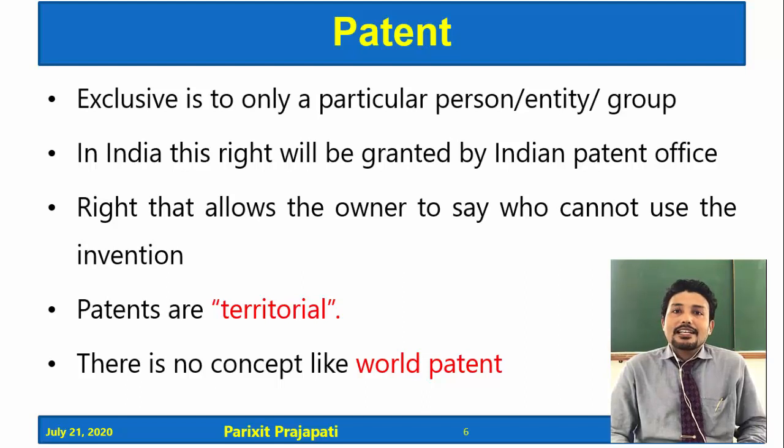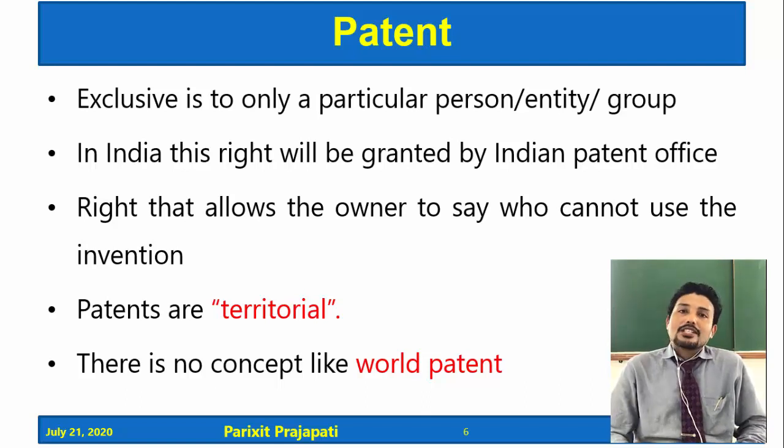If someone is filing a patent and getting patent rights, that is for the particular country. If a person files a patent in India and the Indian Patent Office grants the patent, then that patent is applicable only in India, not in other parts of the world.